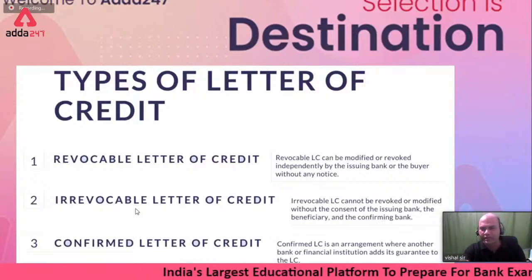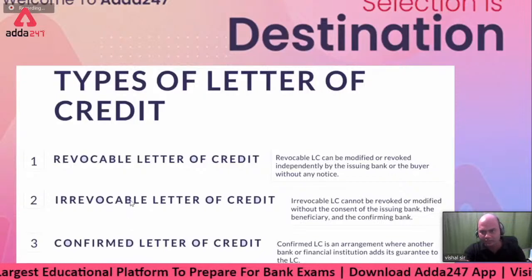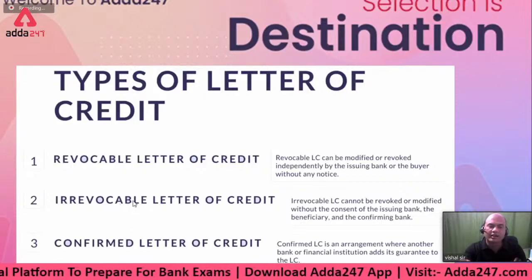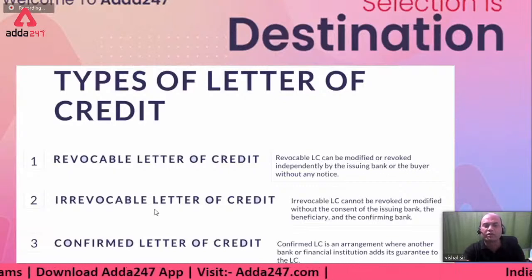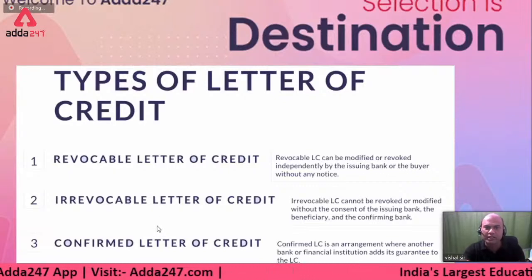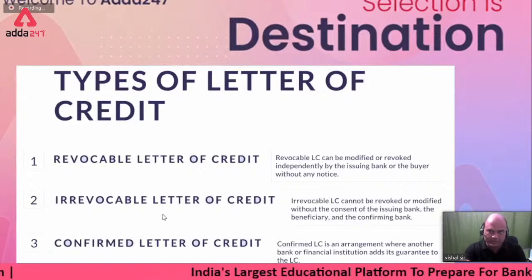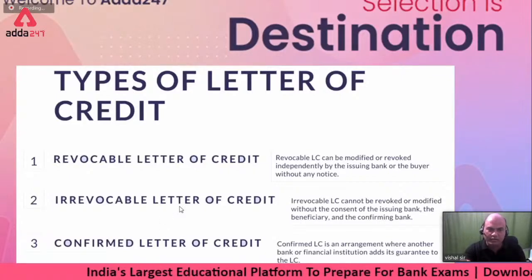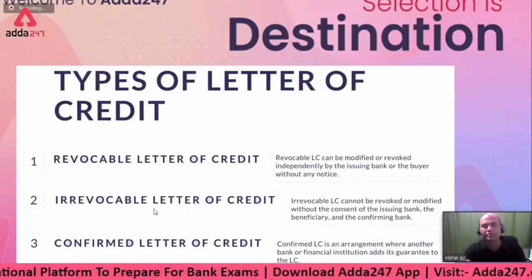There are 2 types of lines, always remember. One is the country line and the second is the company line. Country line means the risk is covered for the whole country, and if it's a company line, then the risk is covered for the company. So ultimately, always remember, in international trade, first country lines are important, and after that, company lines are important.